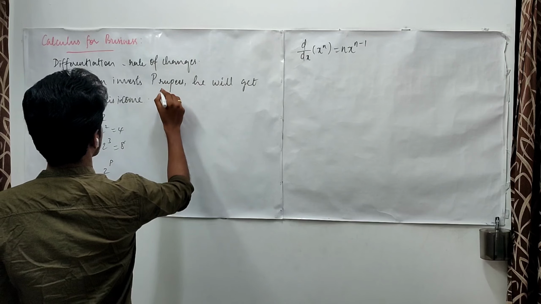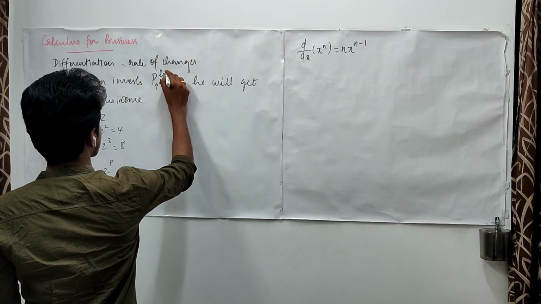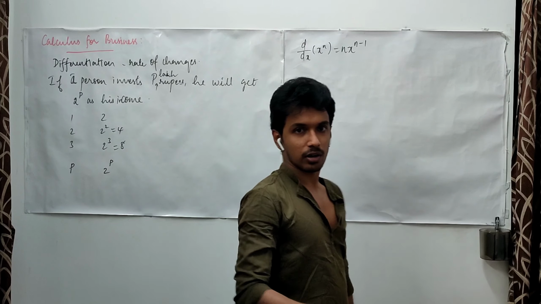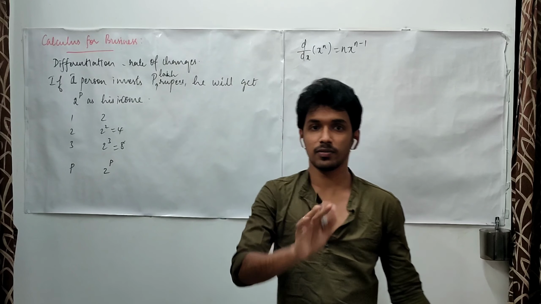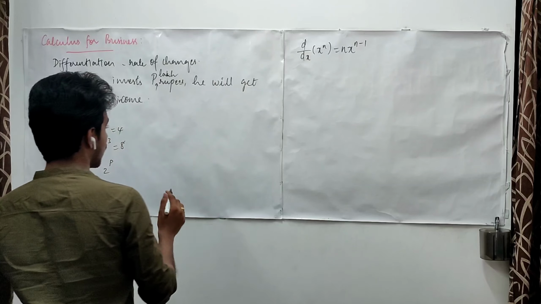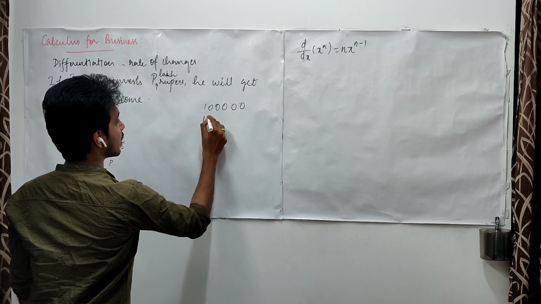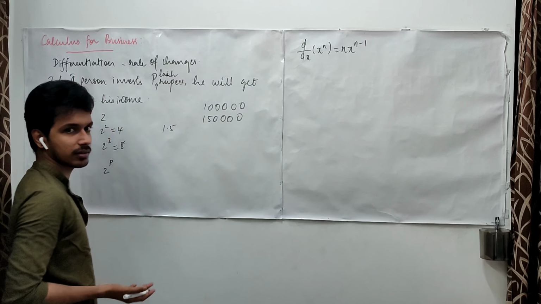Suppose I take P lakh rupees, of course he is going to get 2 power P lakh rupees as his income. That is well and good. But when we talk in lakhs, this is 1 lakh, right? So if I invest this much, I represent this as 1.5 lakhs.